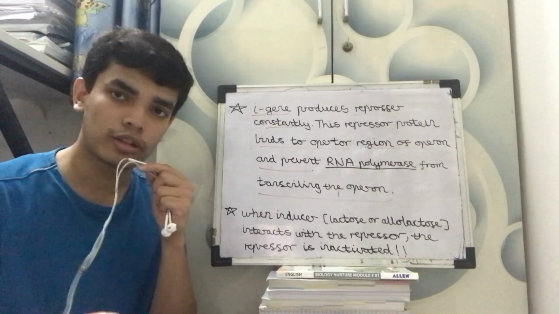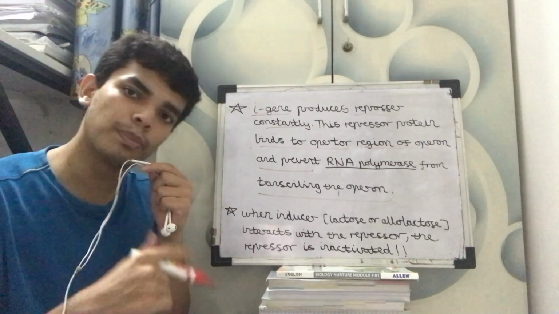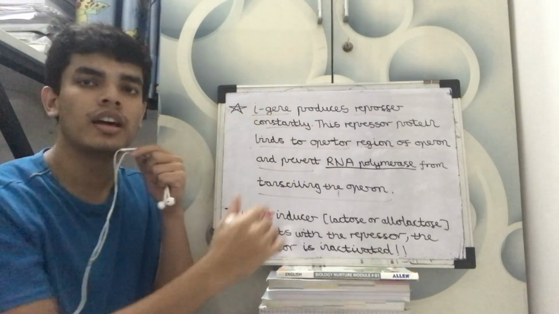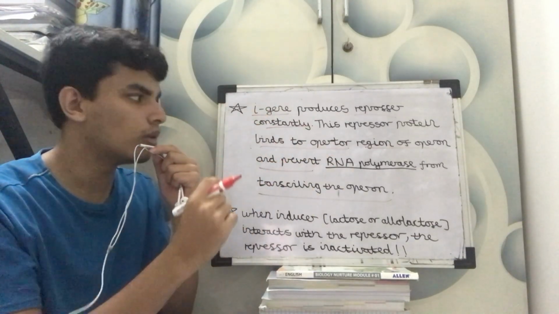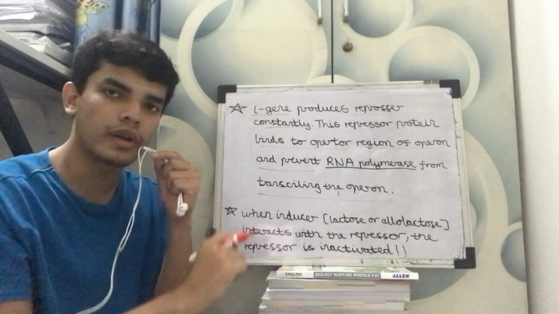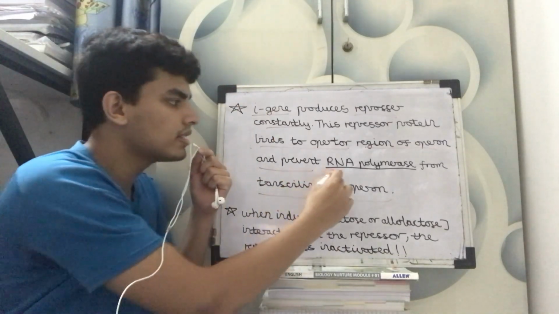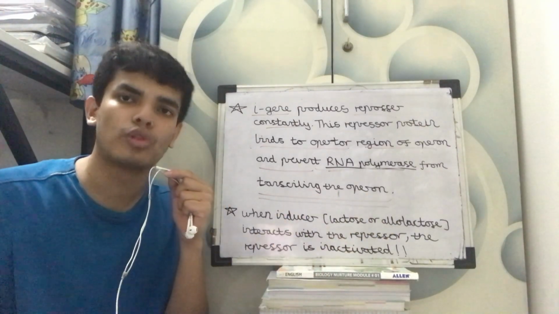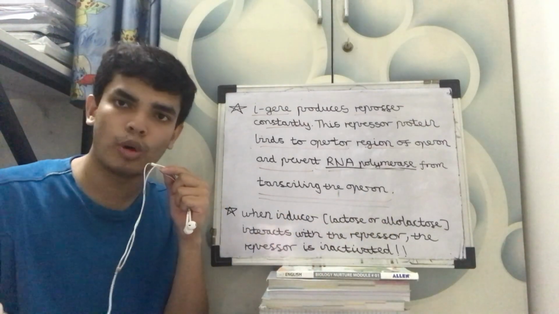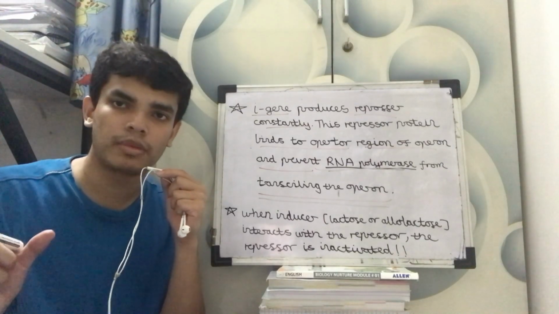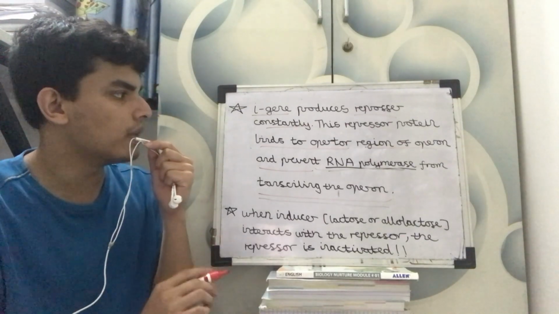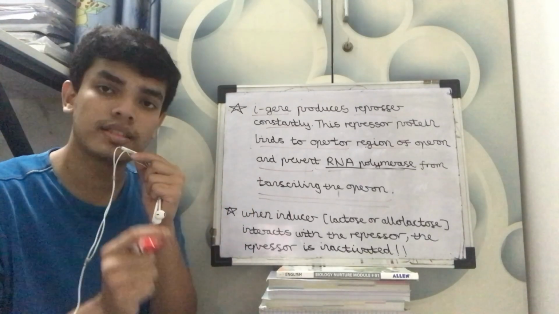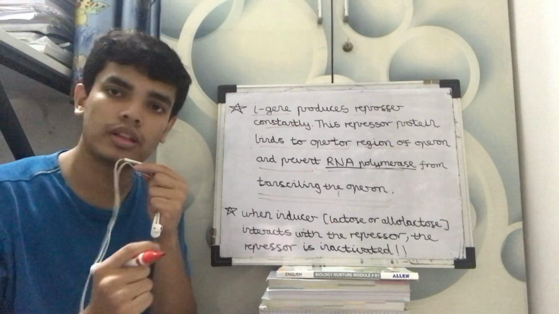So what happens when lactose is not there? The I gene is producing the repressor constantly, and the repressor goes, and there is an operator region, like a strand. The repressor goes and connects with the operator region. Because of that, it prevents RNA polymerase from transcribing. Now you know RNA, you have done transcription before this. RNA polymerase is the enzyme responsible for transcription. Because this repressor binds to the operator region, it prevents RNA polymerase from transcribing the operon.